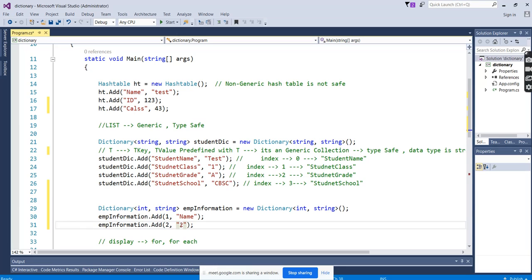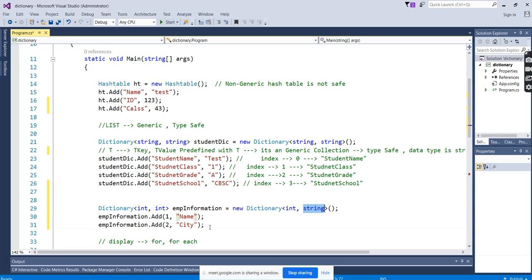And you said the key is an integer, which means the key has to be only an integer. So for both key and value we can mention separate data types. It is not mandatory to keep the same data type. If our requirement says we need both the same, then you can give integer and integer, and then both key and value are integers.